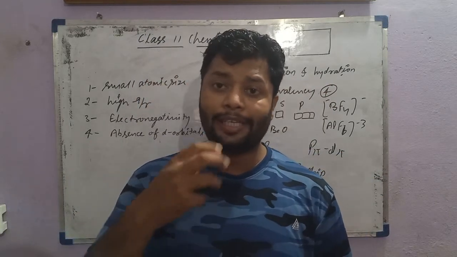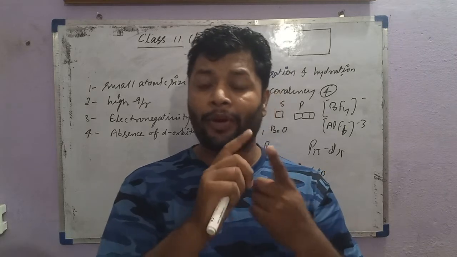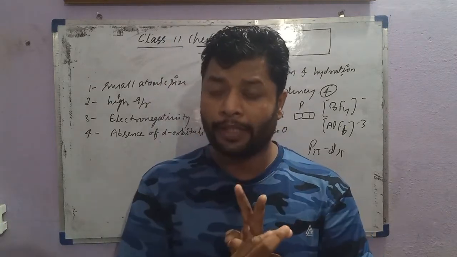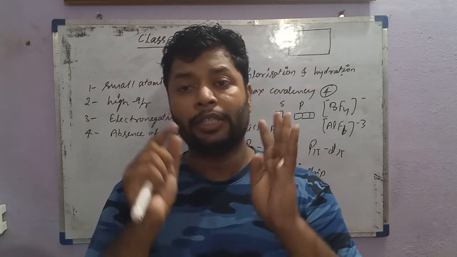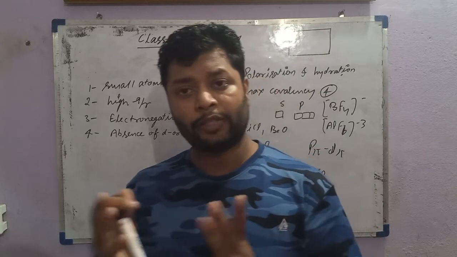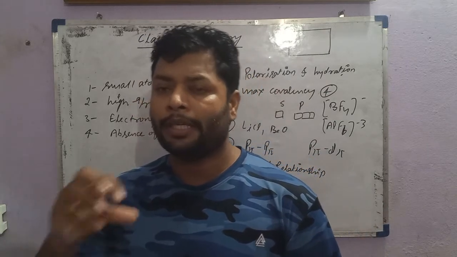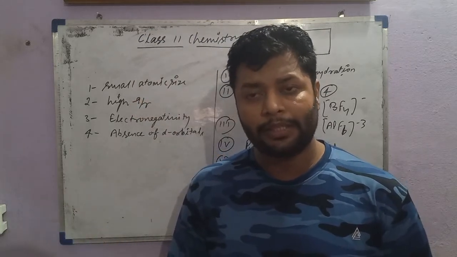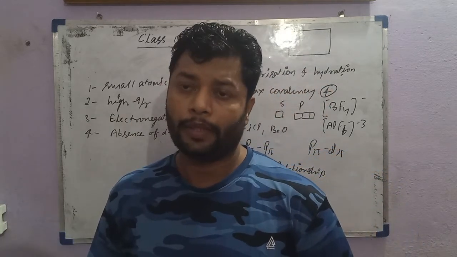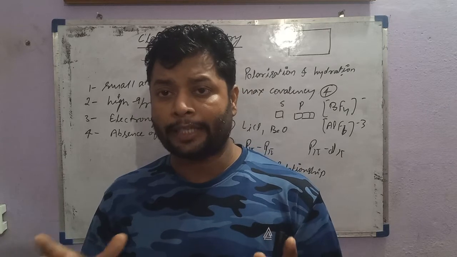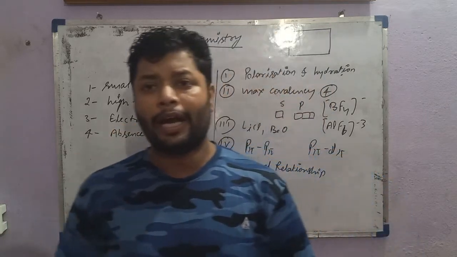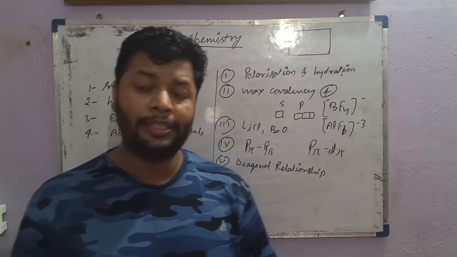Water is a universal solvent because of the great polarization power, great hydration power, great electronegativity and great tendency to make hydrogen bonds. So most of the ionic as well as covalent compounds can be dissolved in water because of the same reason. This is also anomalous behavior of oxygen in the water molecule. So many of the properties that relate to the second period elements are because of the anomalous or exceptional behavior of these elements.